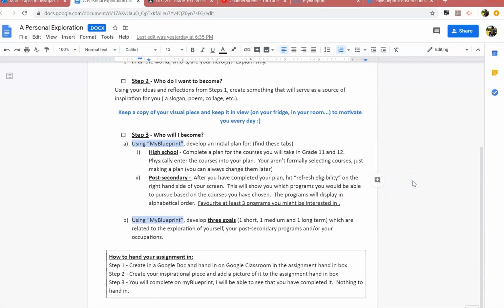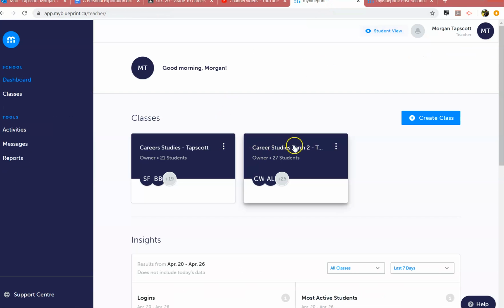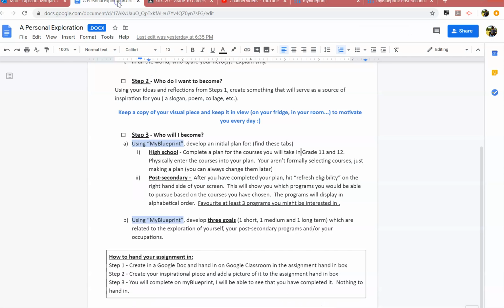And I believe to do that, you click the little heart that's beside the program. I'm not 100% sure, but it should be obvious how to favorite the programs. And then I'm able to go into yours. So I've got you as a class here. I can go in and see what you've done for your plans and for what you've favorited.